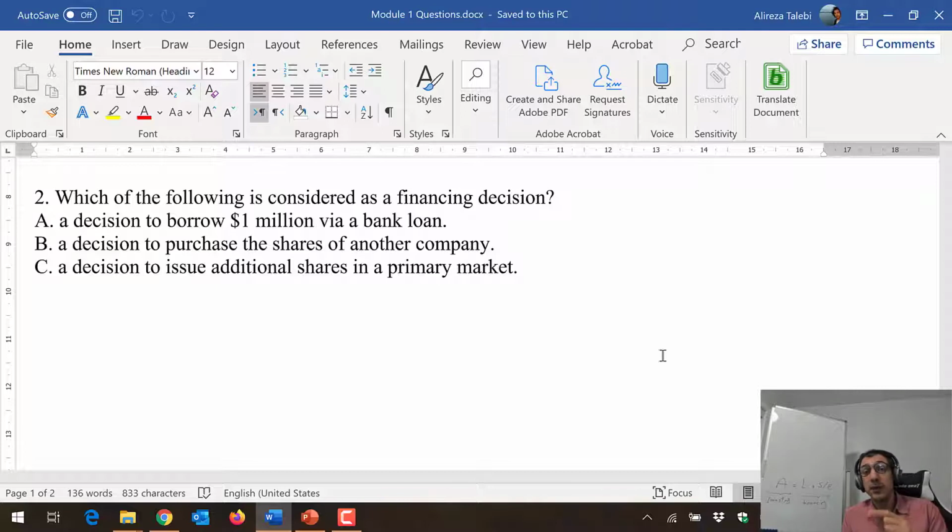Remember, in primary markets, companies raise funds, they get money. In secondary market, the already existing shares of the companies are traded. For example, NYSE, New York Stock Exchange, and TSX, Toronto Stock Exchange, are examples of secondary markets. So we'll have 2 answers for this question, A and C.